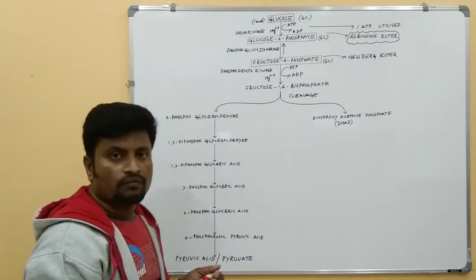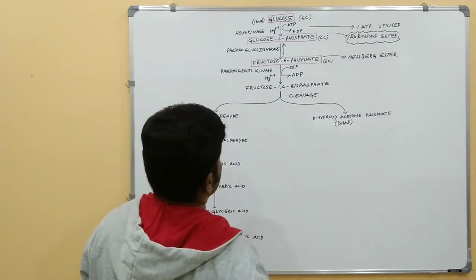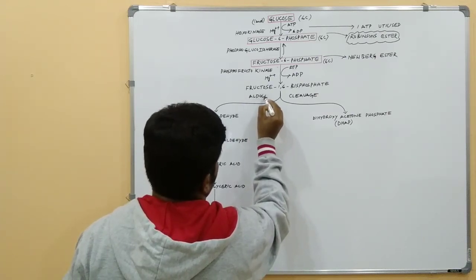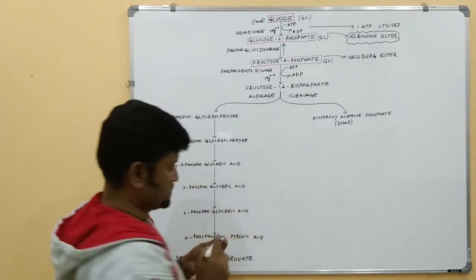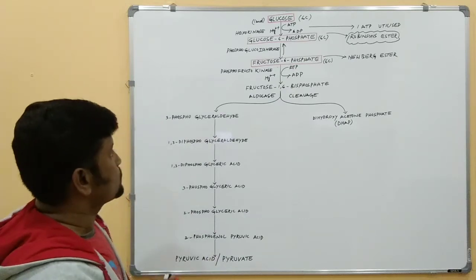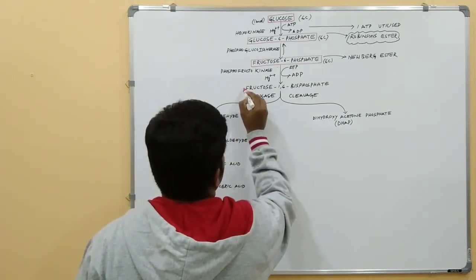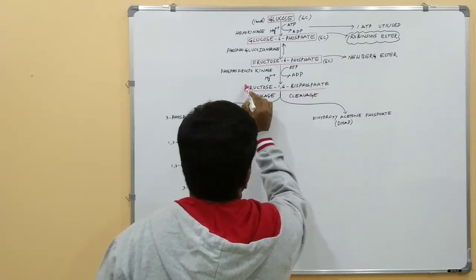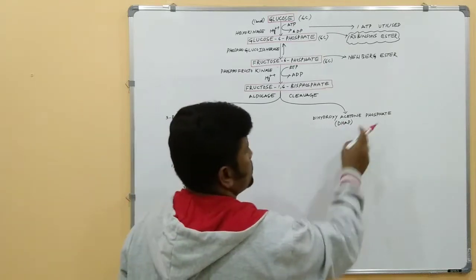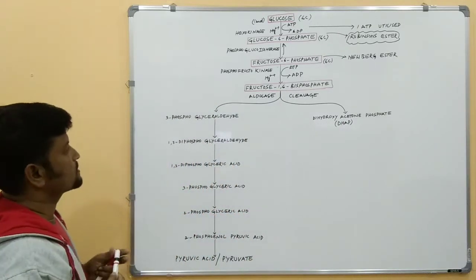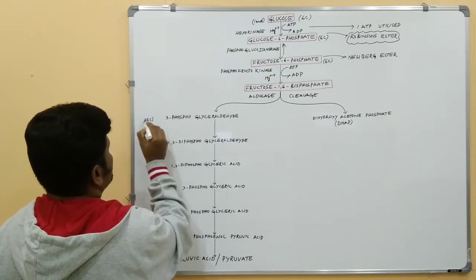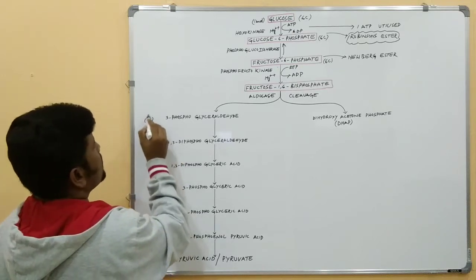This cleavage always occurs in the presence of the aldolase enzyme. So this reaction is catalyzed by aldolase, and the fructose 1,6-bisphosphate is broken down into 2 3-carbon molecules named 3-phosphoglyceraldehyde and dihydroxyacetone phosphate.